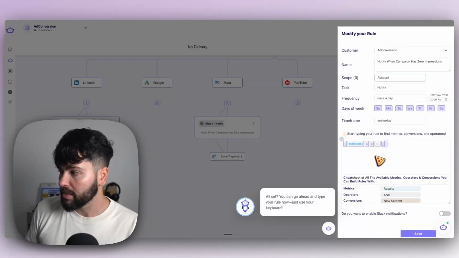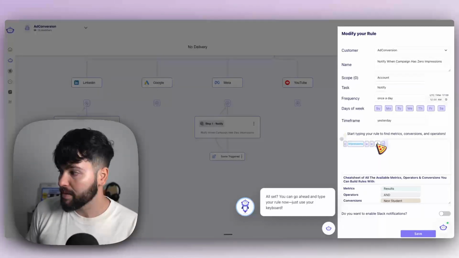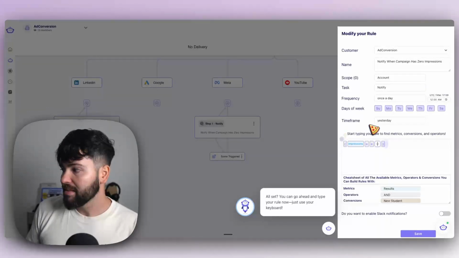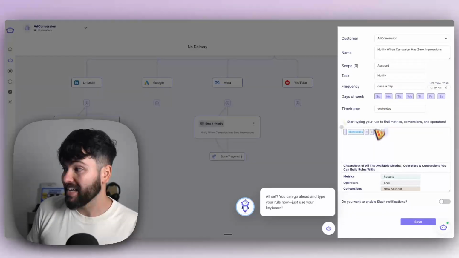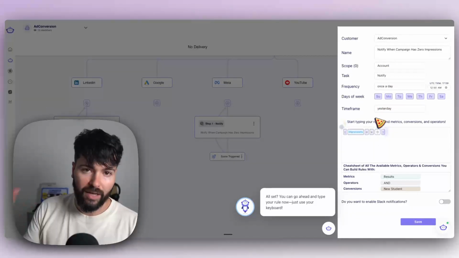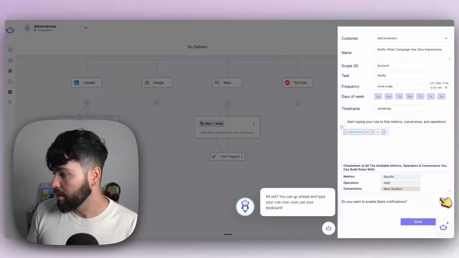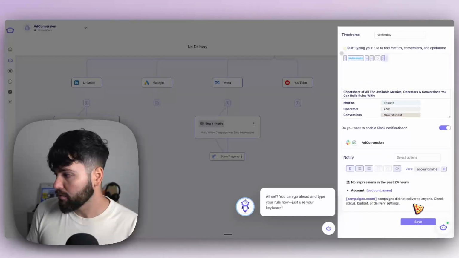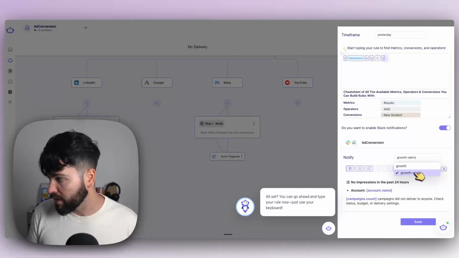And what the rule is going to be is if my impressions are equal to 0. And if my impressions are equal to 0, then it's going to go ahead and fire. So that way, if my account had no impressions yesterday, I'll know something's up. I need to check this as soon as possible. And then what I'm going to do is enable Slack notifications. I'm going to choose the channel that I'm interested in getting notified in.